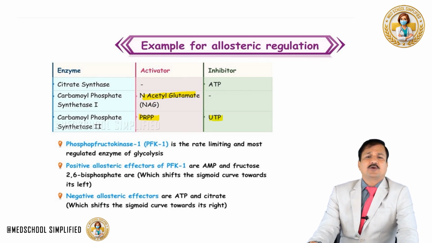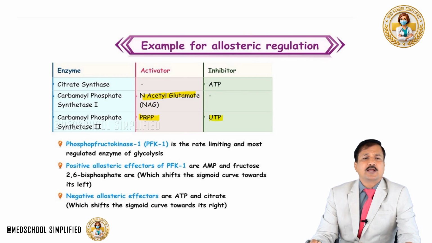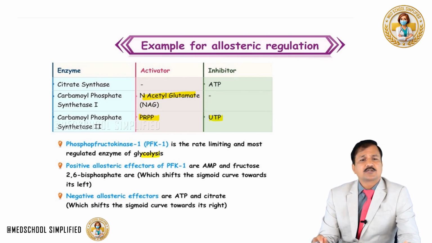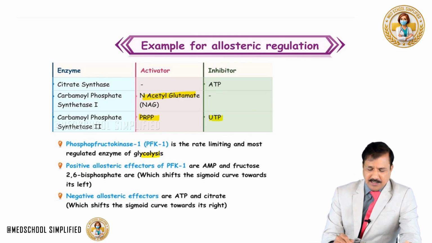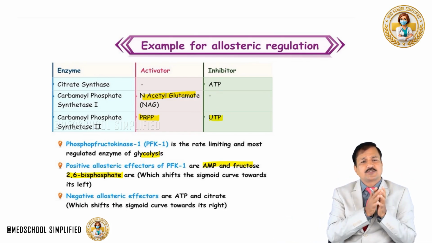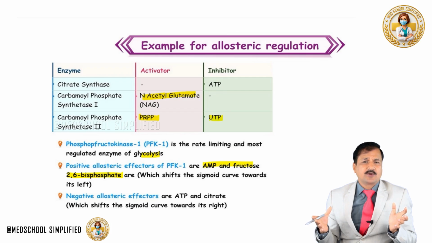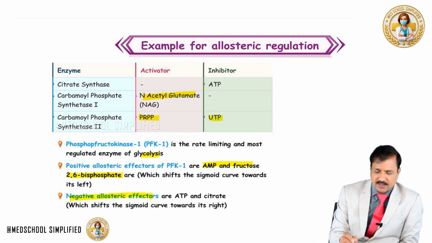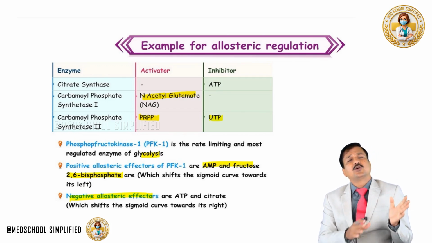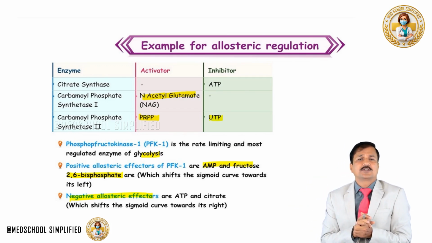So, PFK1 is the rate limiting and most regulated enzyme in glycolysis, and the positive allosteric effectors for PFK1 are AMP and fructose 2,6-bisphosphate, which will shift the sigmoidal curve towards the left side because these are positive allosteric modulators. And the negative allosteric effectors for this enzyme are ATP and citrate. Since they are negative, they are going to shift the reaction velocity curve towards the right side.